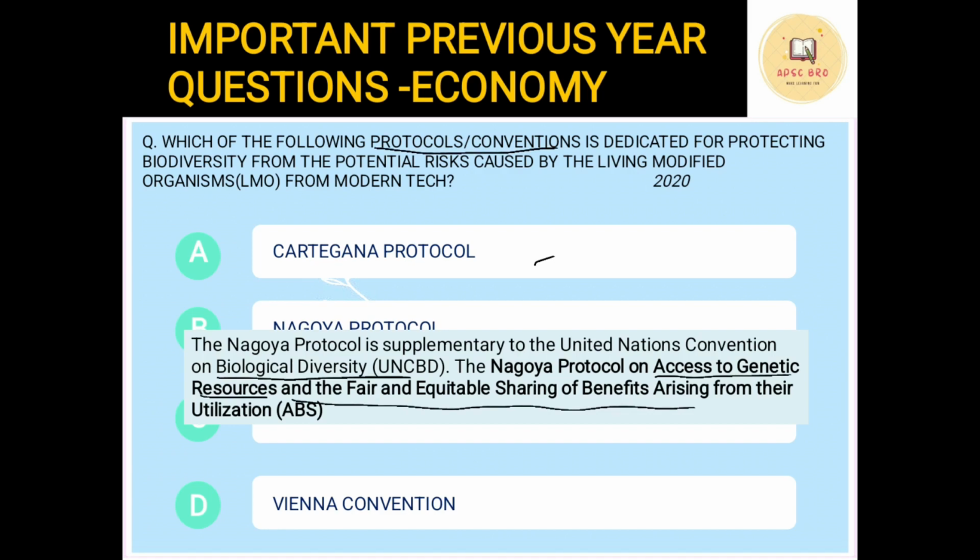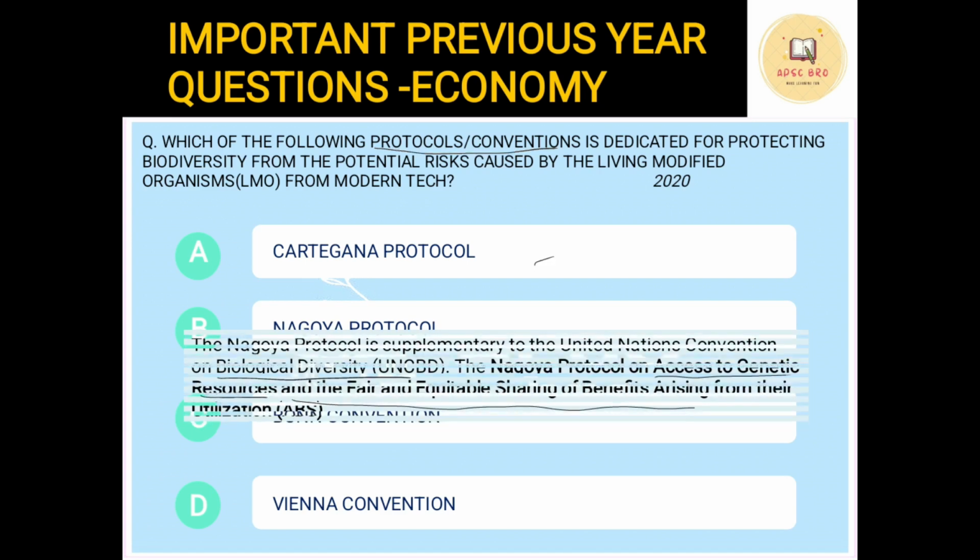So what does Nagoya Protocol deal with? It deals with whatever genetic resources or any benefit that is arising out of genetic research that is equitably distributed among the countries. One or two countries or one entity should not benefit out of it. The entire globe, the entire humanity should get benefit out of it. So that is what the Nagoya Protocol deals with.